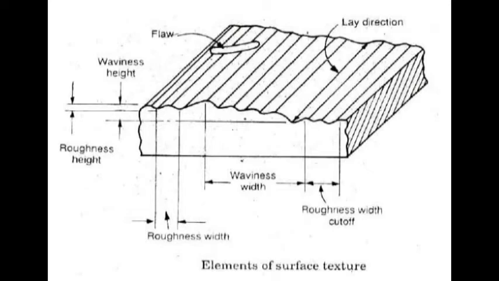And the next important element is flaws. So flaws are surface irregularities or imperfections which occur at infrequent intervals and at random intervals. Examples are scratches, holes, cracks, etc. So these may be observed directly with the aid of penetrating dye or some other material which makes them visible for examination and evaluation. Okay, so these are the surface irregularities which occur at random intervals.